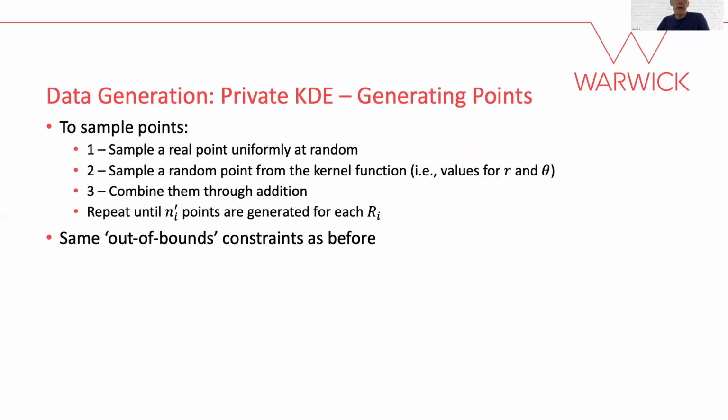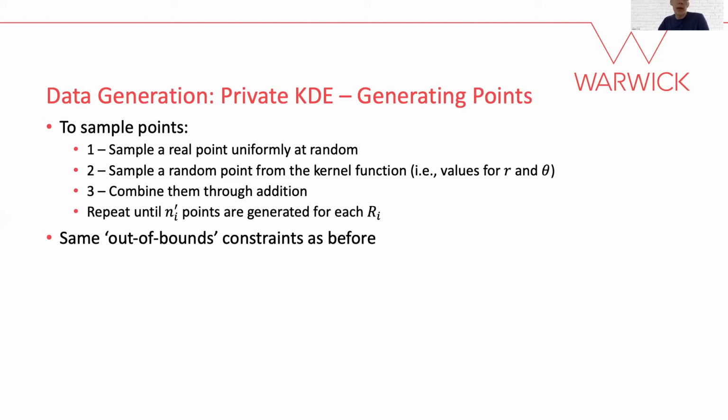With private KDEs defined for each region, we can proceed to generating synthetic data. To do so, we exploit an important yet convenient property of kernel density estimation. One can sample a random real point, sample a random value from the kernel function, and combine them to give a point that is equivalent to sampling from the KDE directly.